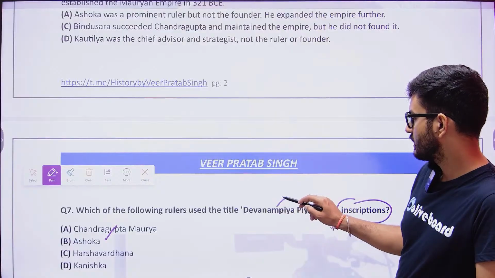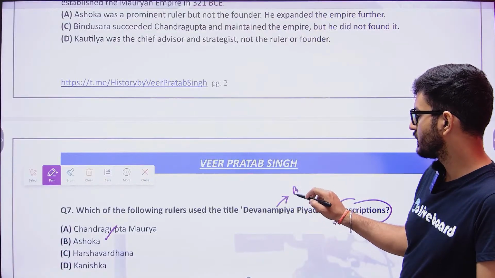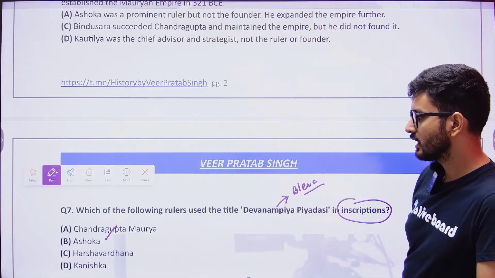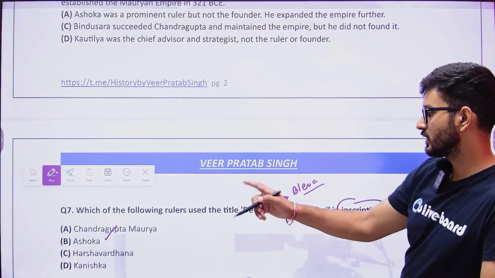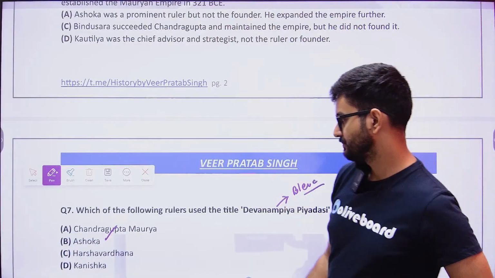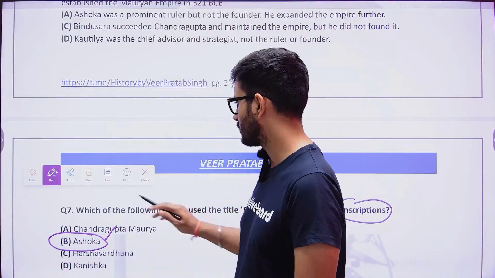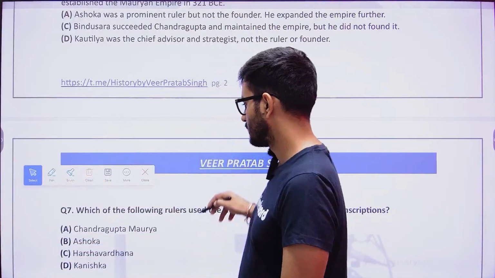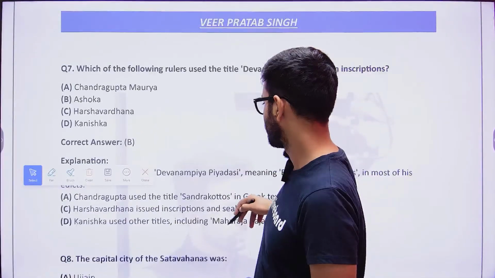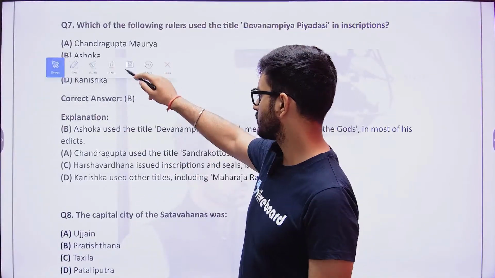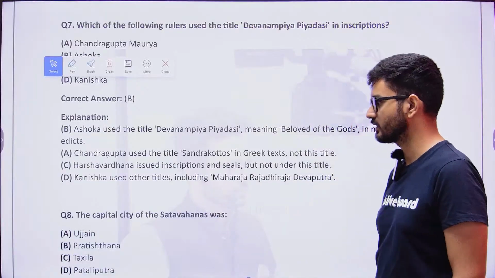Devanam Piya Dasi means the beloved of the god. So who is going to be known as beloved of the god? It is going to be Ashoka. Devanampiya is going to be known as Ashoka. Chandragupta was known as the Chandrakotas.